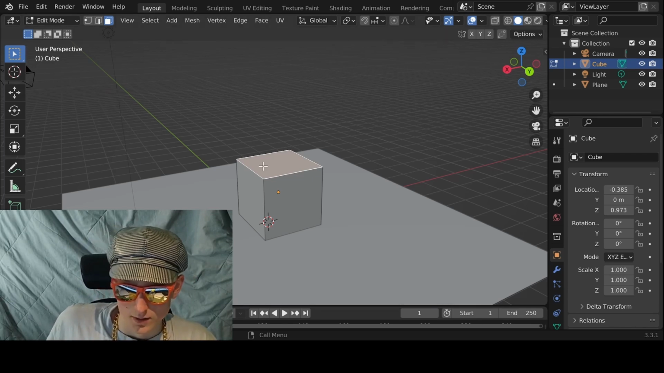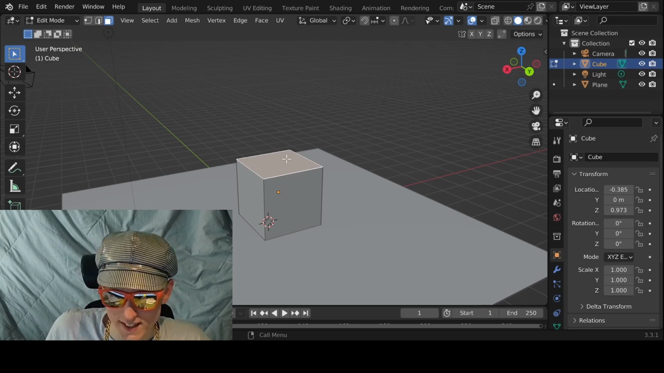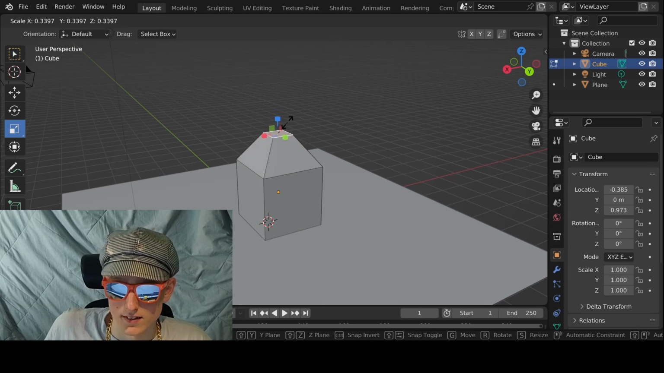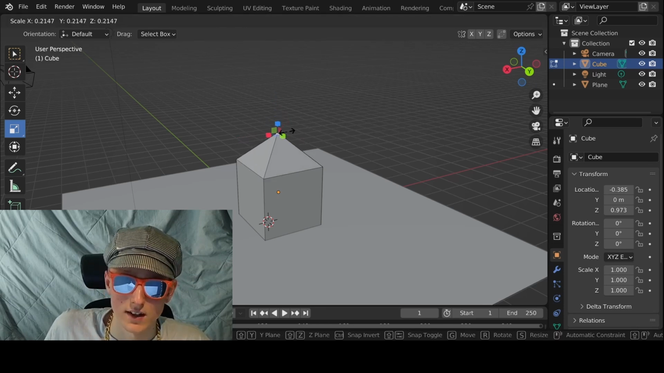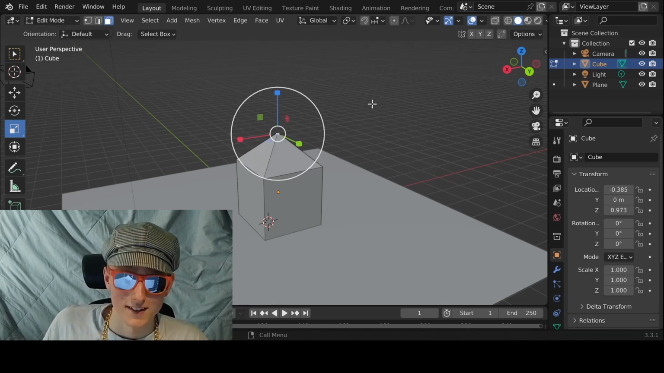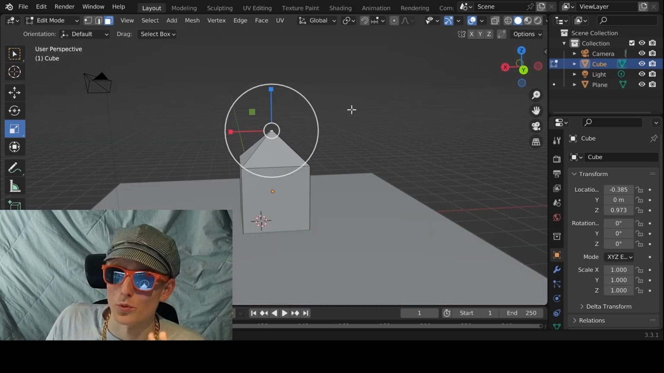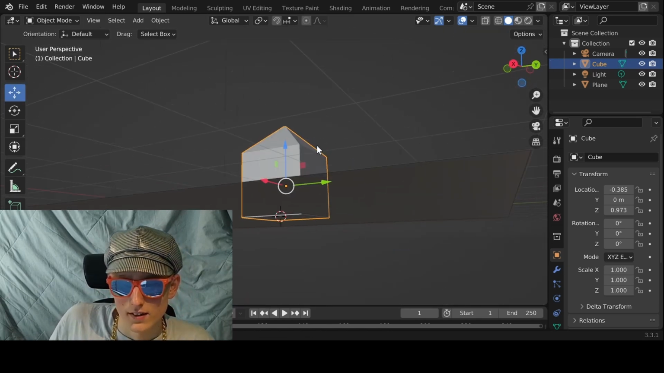Good to know. We can extrude the faces by pressing E. And we can make it smaller with our scale tool here, which will make it look like it has a house. Yes, no, I mean a roof. I mean a roof, not a house on top of a house. No, it's just a roof, okay? Now it has a roof.